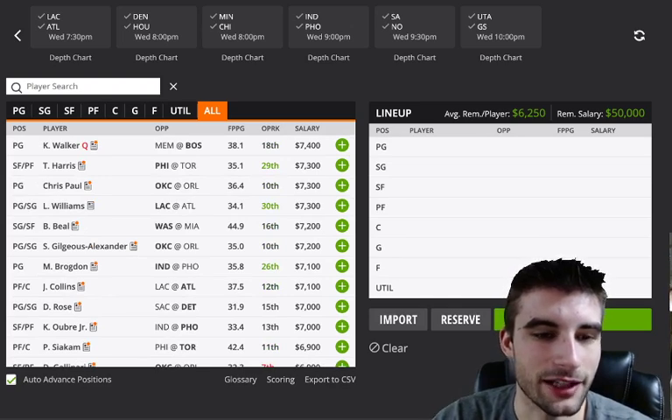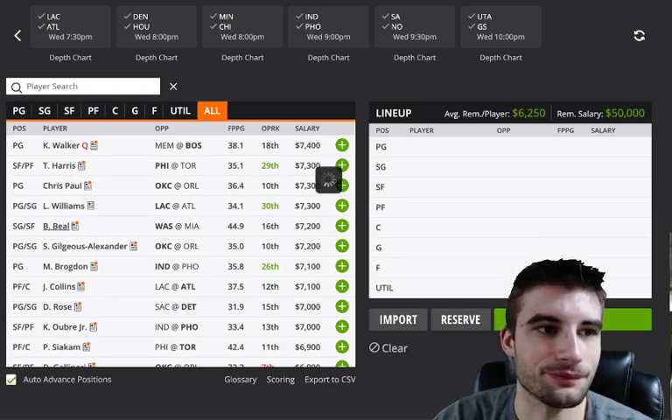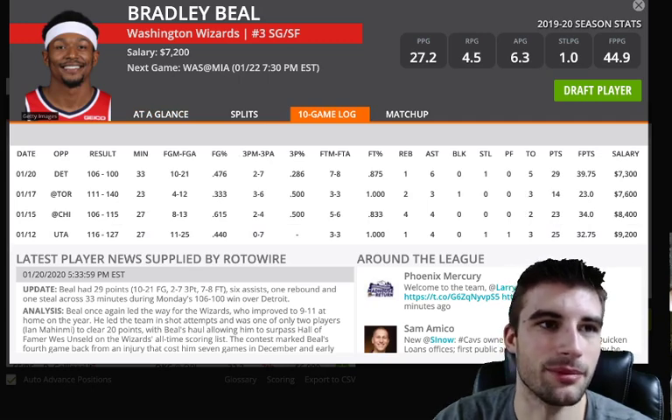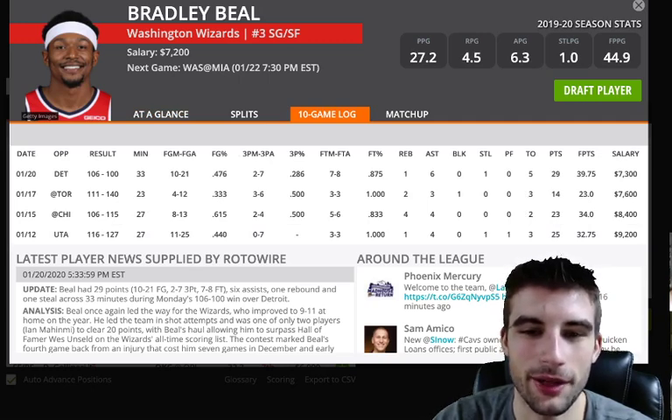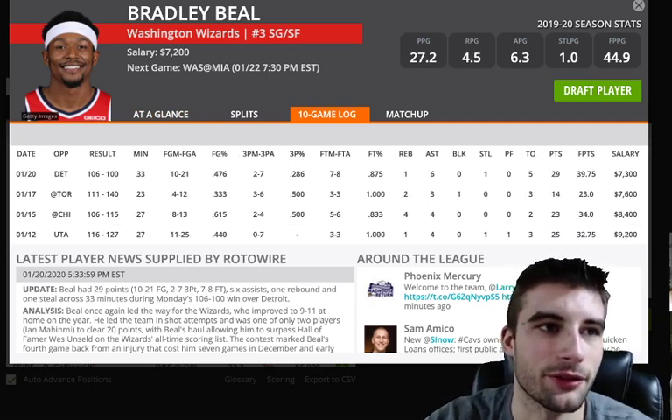But yeah, I do like Lou. Bradley Beal's fine at 7,200. So the matchup's not good versus Miami, but he just feels a bit cheap here. He played okay in the last game. He had 39 fantasy points in 33 minutes. I'm not really going to complain about that, especially if you're 7,300.